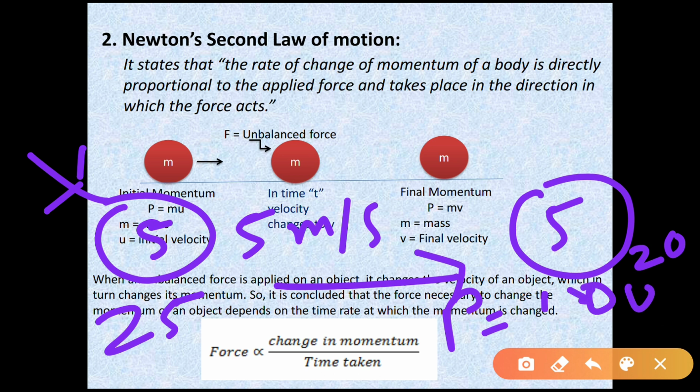So by applying the unbalanced external force, we have changed the momentum of the ball from 25 kg meter per second to 100 kg meter per second in 10 seconds. Let us assume that, right? In 10 seconds, because we have applied a very small force. If we don't apply any force, then there will be no change in the momentum. So we can say that whatever the change in the momentum, that change is provided by the external force. Meaning the change in the momentum is proportional to the external force.